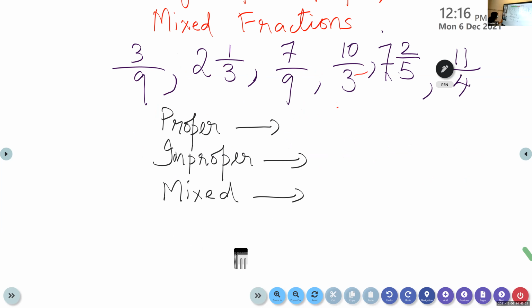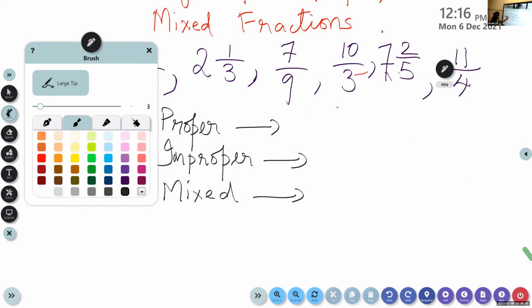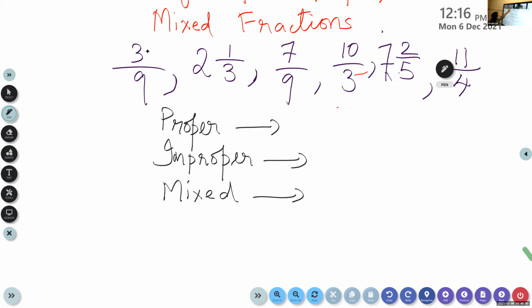Let me know how many understood the topic, this new topic today that we have taken. Yes. So proper, improper, and mixed fractions, you have to identify from the given set of fractions. Ishan completed? Ma'am, did you complete? Yes, ma'am.